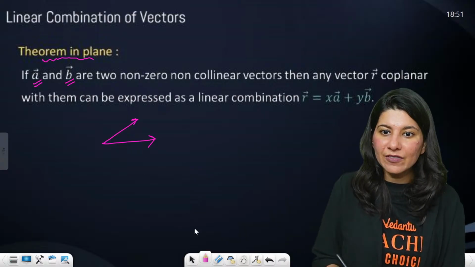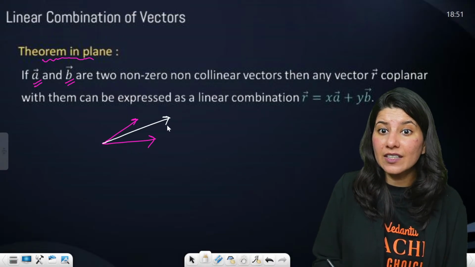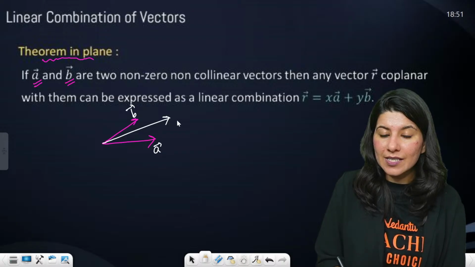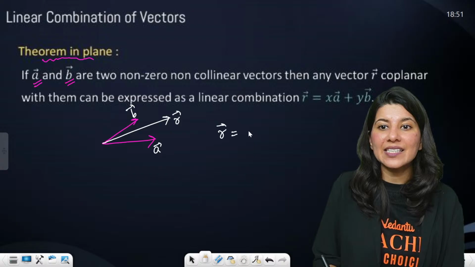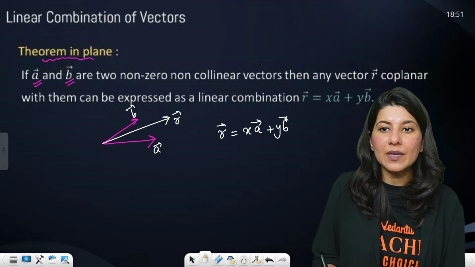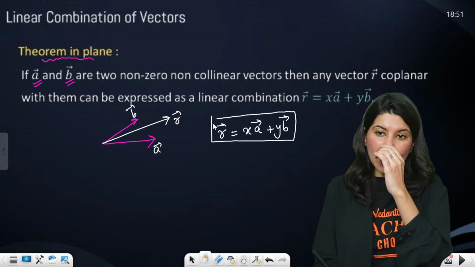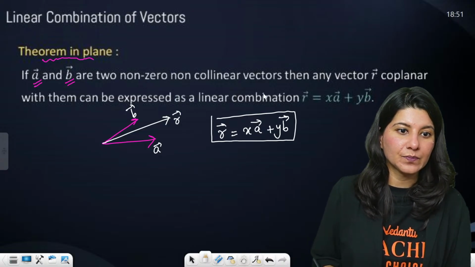If there are two vectors, then the third vector which is lying in the plane of A and B vector, suppose this is R vector, can be expressed as some scalar multiplied by the first vector plus some scalar multiplied by the second vector. R vector is XA vector plus YB vector.